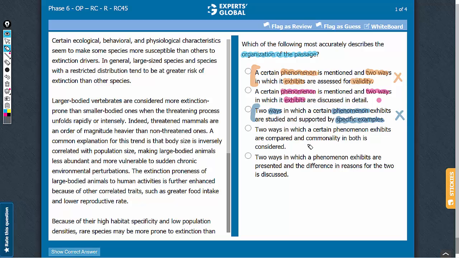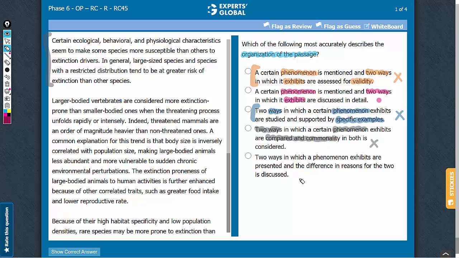Answer choice D: two ways in which a certain phenomenon exhibits are compared and commonality is found. The passage mentions two ways in the second and the third paragraph, but it doesn't make any comparison between the two methods in which this idea is exhibited. So this answer choice can be eliminated.